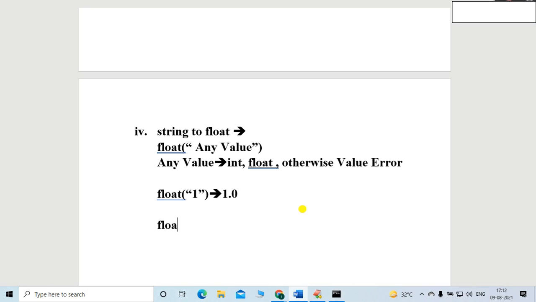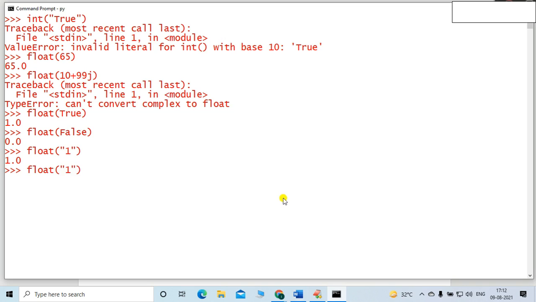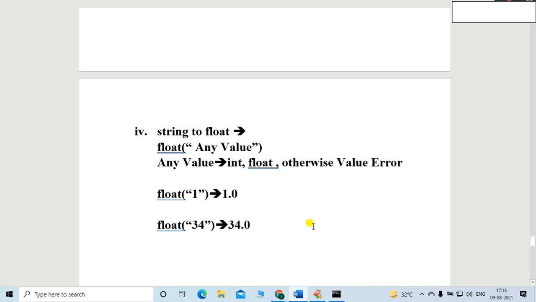Again, float, then let me take another integer value, 34. Definitely it will be 34.0, friends, right? Let me cross check whether it is 34.0. You can see 34.0.